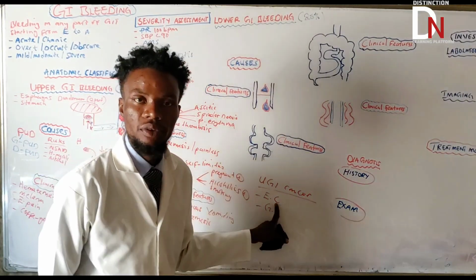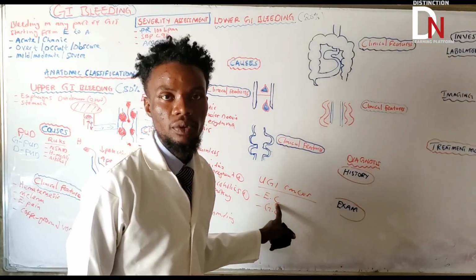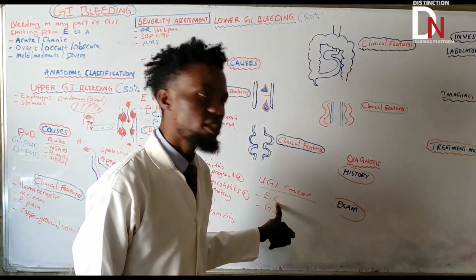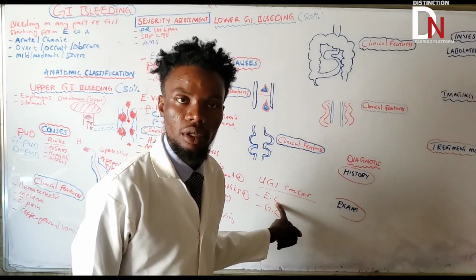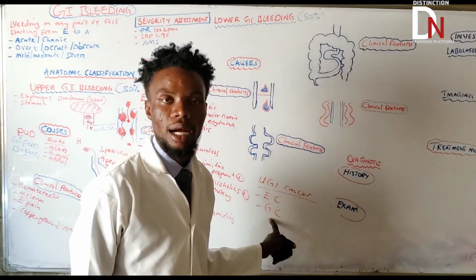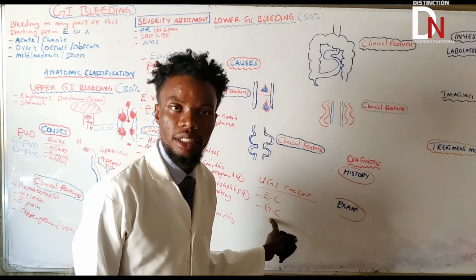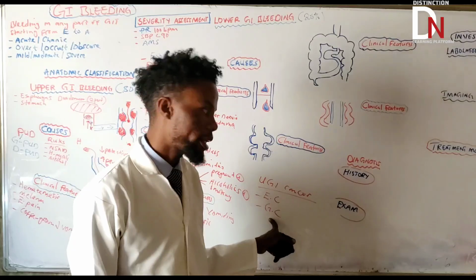Squamous cell carcinoma, where can you find it? In the upper esophagus and also the mid esophagus. Adenocarcinoma, where can you find it? In the lower esophagus. And the most common type of cancer in the gastric region is adenocarcinoma. You need to know that.